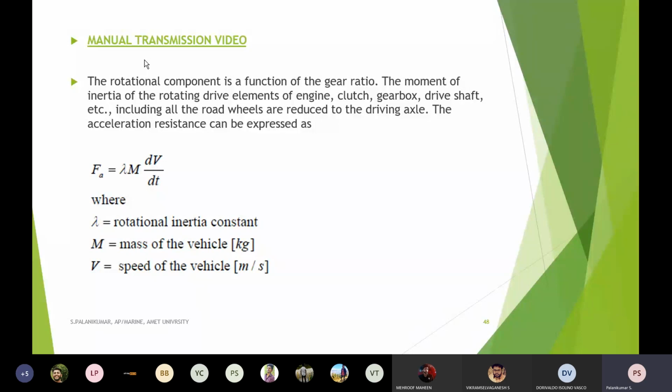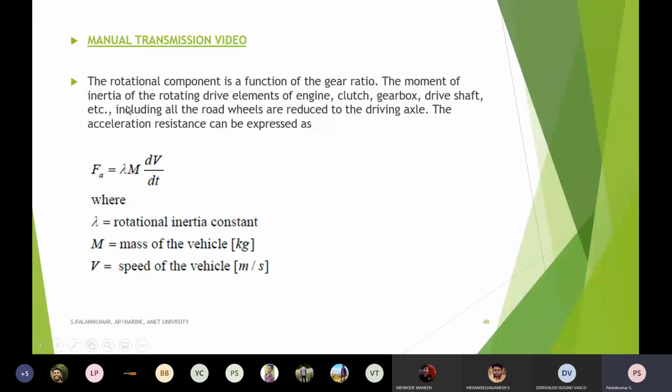But in the case of an electrical motor, we can very easily keep the motor without having rotation. That means the rotor of the motor will not be rotating, but at the same time it can offer very high torque. That is not possible in an IC engine, where only when the vehicle moves can we realize the torque. Whereas even at standstill, I can realize very high torque in the case of a motor.